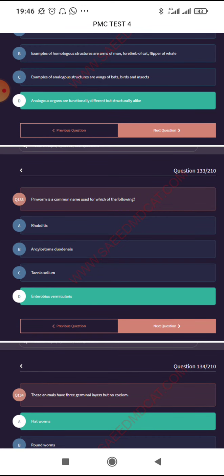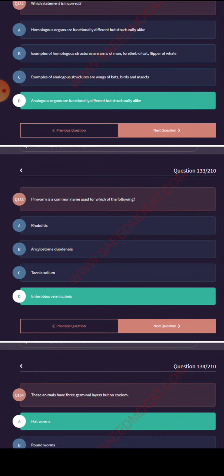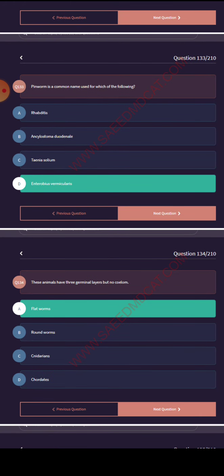Pinworm is a common name used for which of the following? Enterobius vermicularis. These animals have three germinal layers but no coelom. Flatworm.